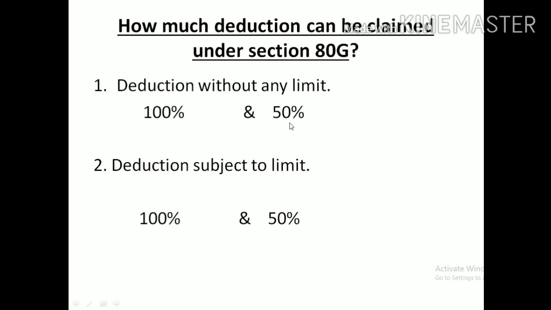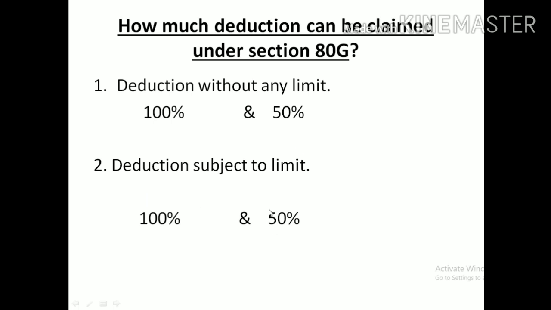If the IT authority specified some activities and you have donated to them, in that situation you can claim 50% of how much you have donated. Next I will explain which donations come under the 100% limit and the 50% limit. Then, what is this deduction subject to the limit?